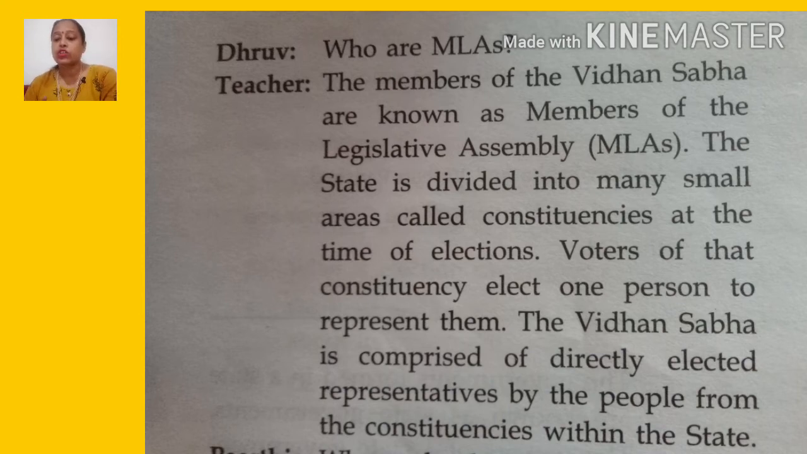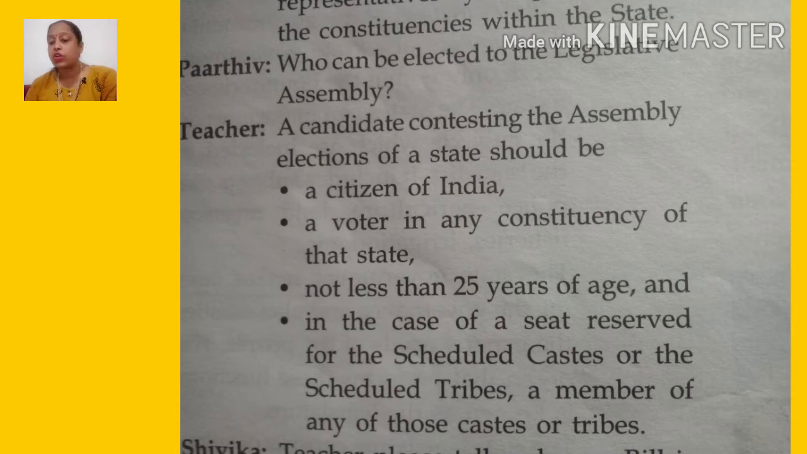A voter in any constituency of that state, not less than 25 years of age, and in the case of a seat reserved for the scheduled castes or scheduled tribes, a member of any of those castes or tribes. So these are the criteria for a candidate contesting the assembly election of a state: a citizen of India, a voter in any constituency of that state, not less than 25 years of age, and in the case of a reserved seat, a member of those castes or tribes.